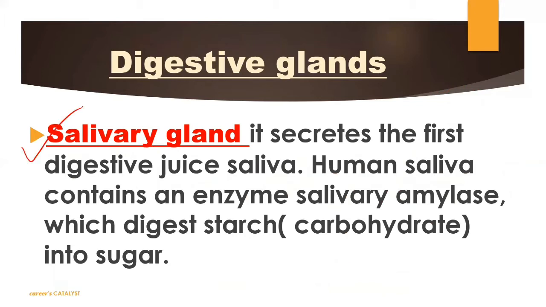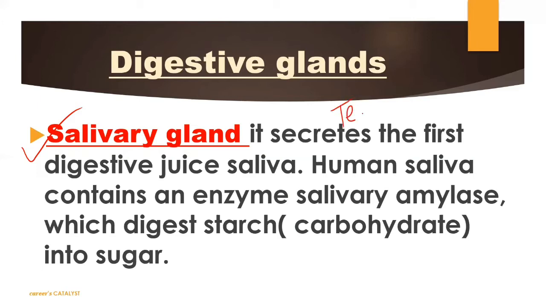Salivary gland is basically a digestive gland which releases saliva, or you can say salivary amylase. It is present in our mouth only. Whenever we intake any food, it immediately releases salivary amylase juice, which will help to digest your food. In the mouth we have teeth also. The teeth are used to convert your food into simpler form physically.